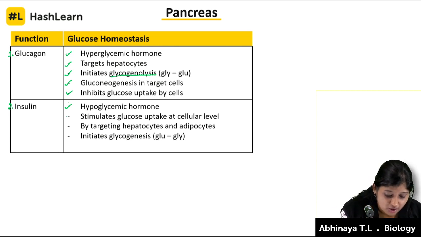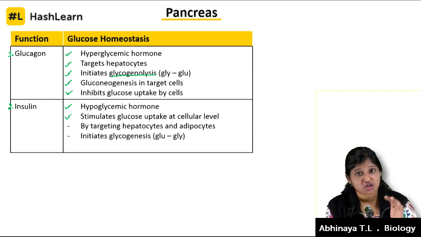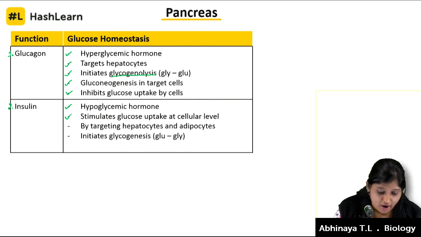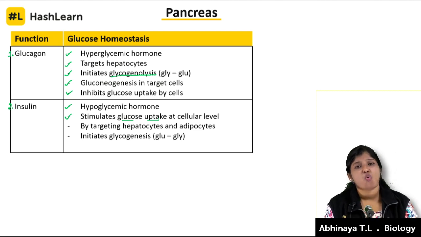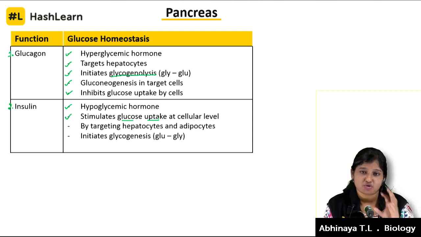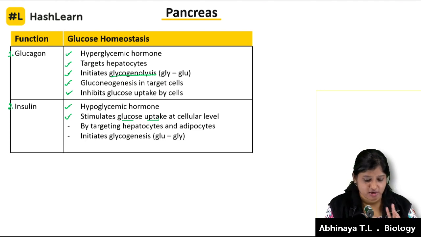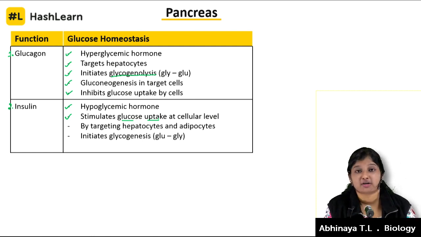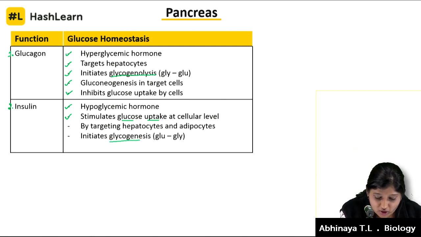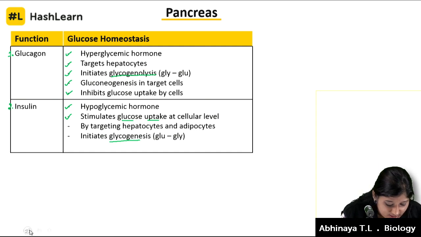So to reduce the glucose level which has been increased by glucagon, insulin is going to stimulate the glucose uptake at the cellular level. It's going to stimulate the hepatocytes and the adipose tissue cells to start grabbing the glucose. Now buddy, I am there, the inhibition is gone, I am going to stimulate it. That's what insulin does. It is going to revert it. That's nothing but glycogenesis. We talked here about glycogenolysis, and this is the opposite, glycogenesis. I'll just put a dot here.